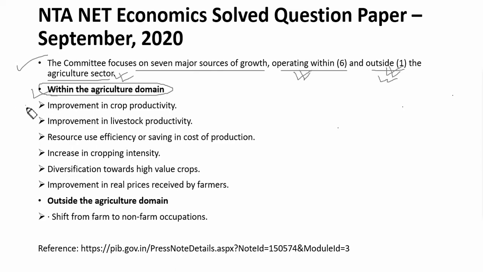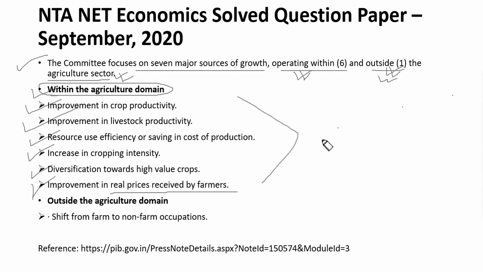The first is improvement in crop productivity, second is improvement in livestock productivity, third is resource use efficiency or saving in cost of production, fourth is increasing cropping intensity, fifth is diversification towards high value crops, and sixth is improvement in real prices received by farmers.